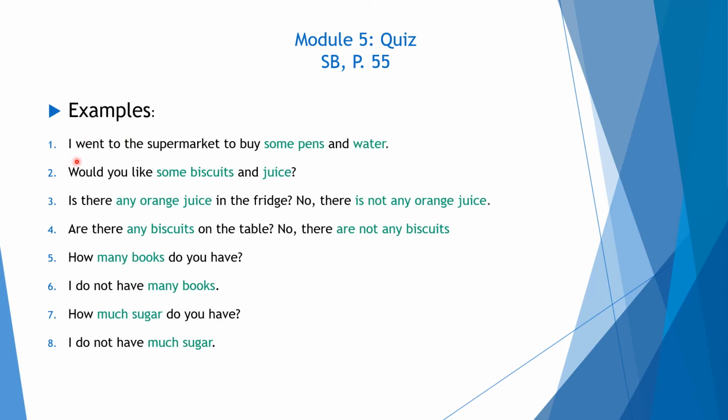Example 1. I went to the supermarket to buy some pens and water. 2. Would you like some biscuits and juice? 3. Is there any orange juice in the fridge? No, there isn't any orange juice. 4. Are there any biscuits on the table? No, there aren't any biscuits. 5. How many books do you have? 6. I don't have many books. 7. How much sugar do you have? 8. I don't have much sugar.